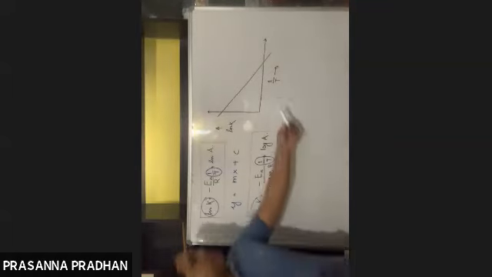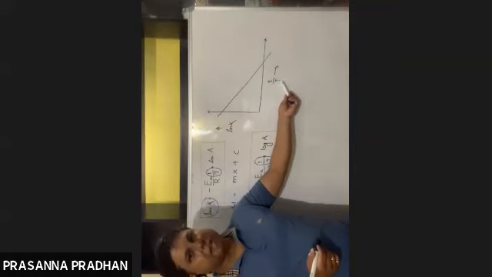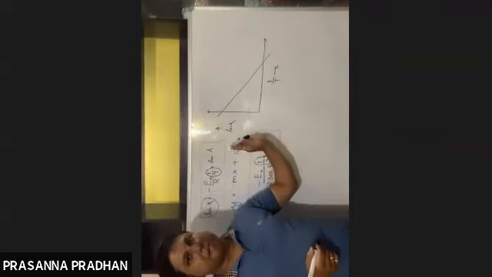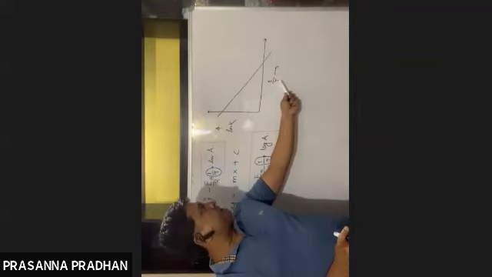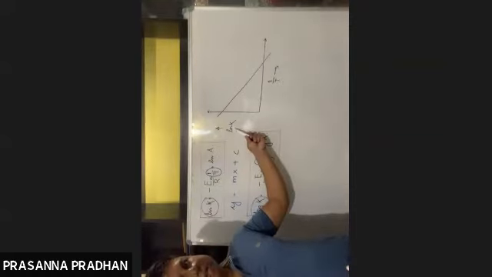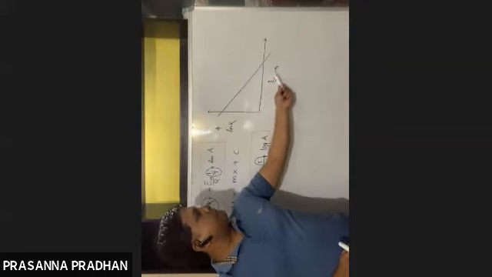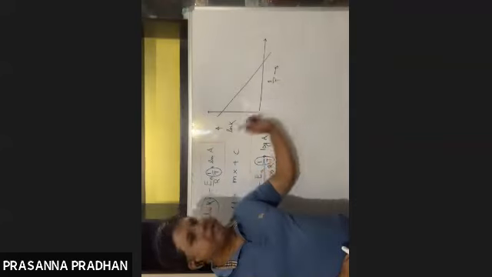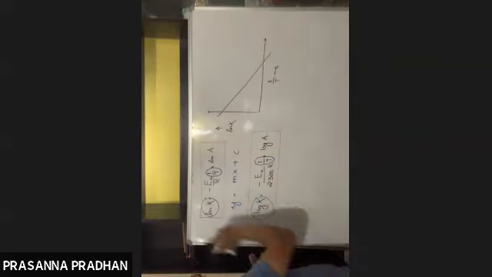As temperature increases, 1 by T will decrease. Remember that, so don't confuse yourself. As temperature increases, ln k should increase, so we should get a graph like this. But here we are not plotting temperature, we are plotting 1 by T. As T increases, 1 by T decreases. So we'll get a straight line having a negative slope.